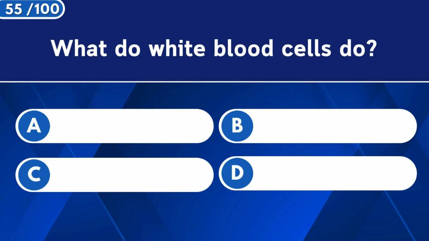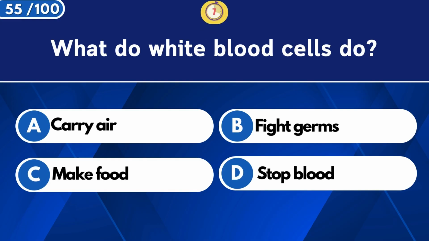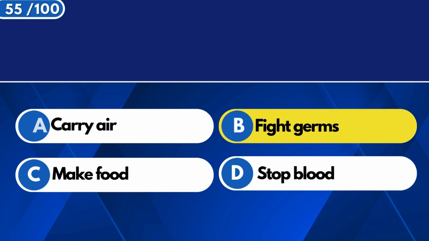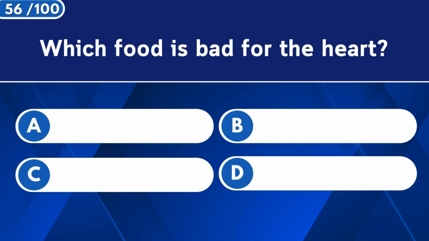What do white blood cells do? Fight germs. Which food is bad for the heart?